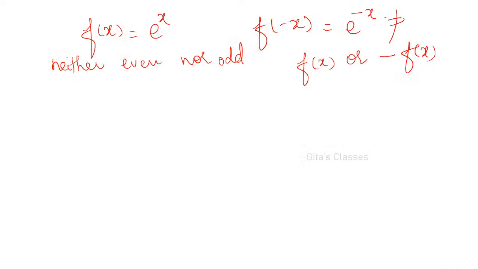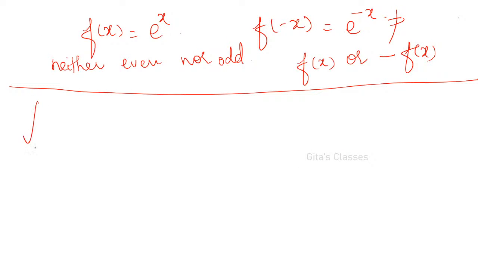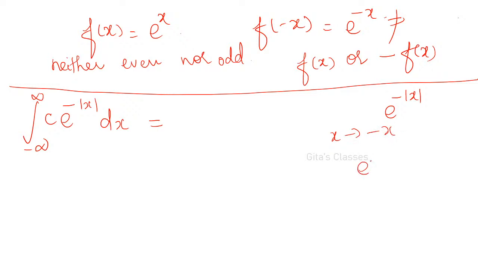Right? Now, coming to our problem, integral minus infinity to plus infinity, c into e power minus modulus of x dx. What about this e power minus modulus of x? If you replace x by minus x, what will happen? E power minus of minus modulus of x, which is equal to e power minus modulus of x, right? So this is equal to f of x, right? Therefore it is an even function.